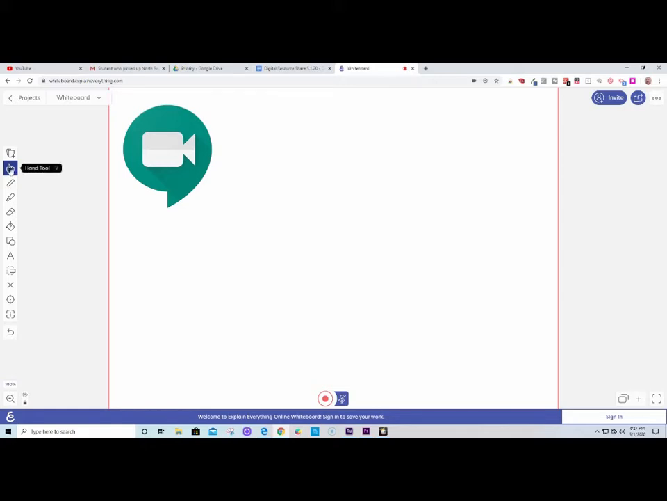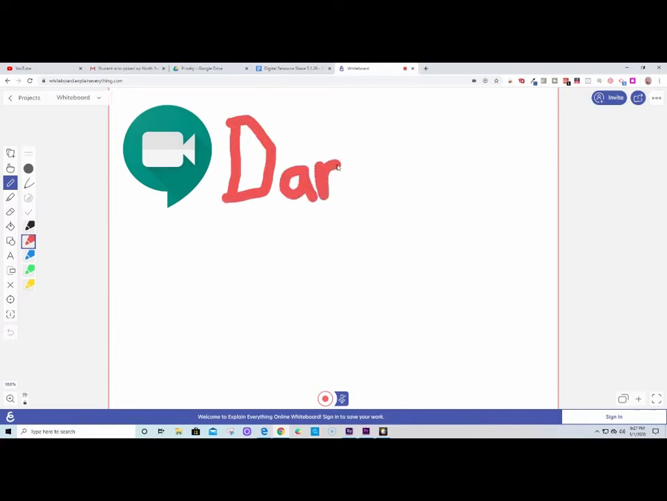And I'm automatically on the move tool. So now I'm going to move down to the pen tool, and if you notice with the pen tool, there are a lot of different pen thicknesses available. Pen styles, pencil or pen, color options. I'm selecting a red, thicker line pen to write with, and those are some options.